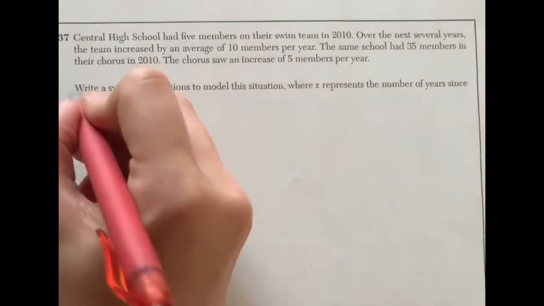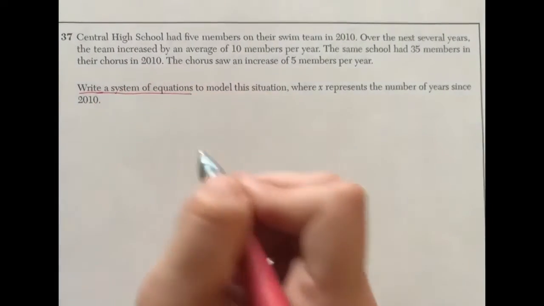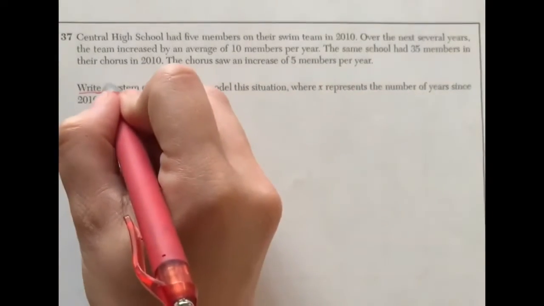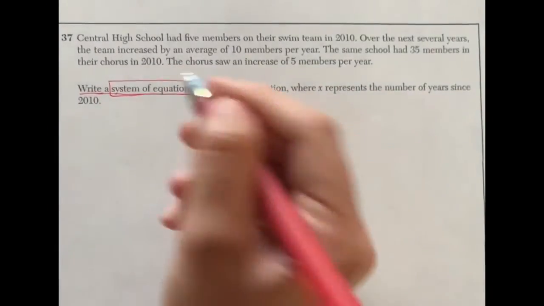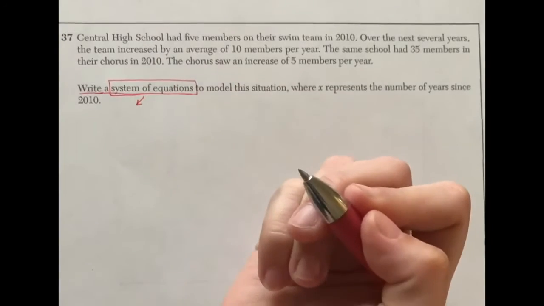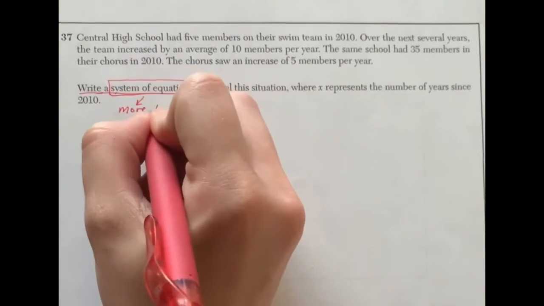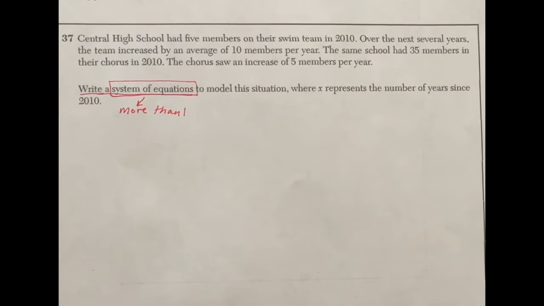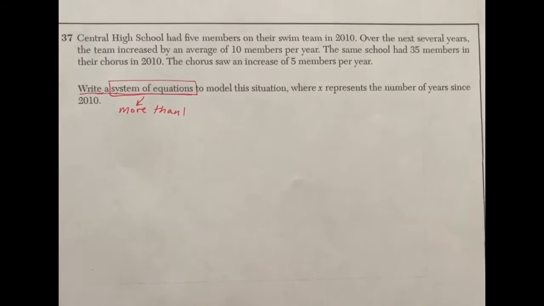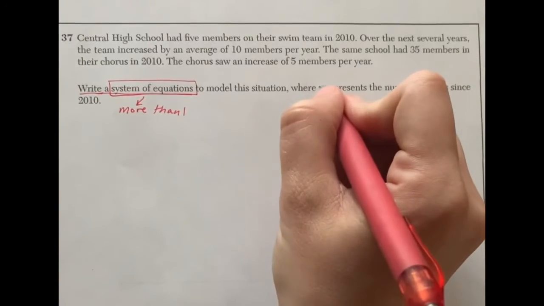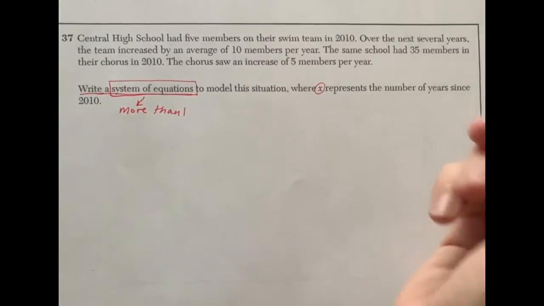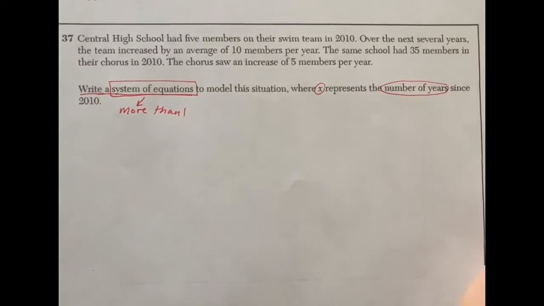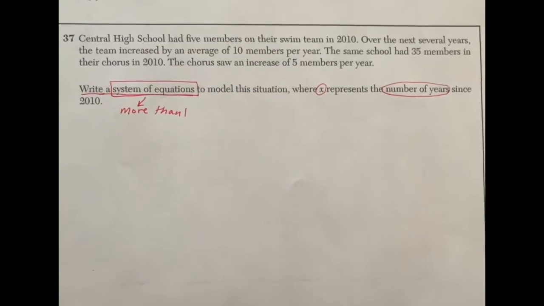So what they want from me is to write a system of equations to model this situation. A system of equations tells me that I'm going to have more than one equation. So there has to be more than one scenario happening up top. The other thing I want to point out is that X is going to represent the number of years. So whenever we're talking about years up there, we're going to refer to X.